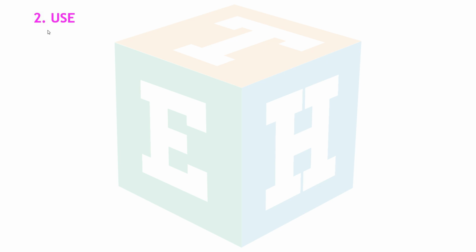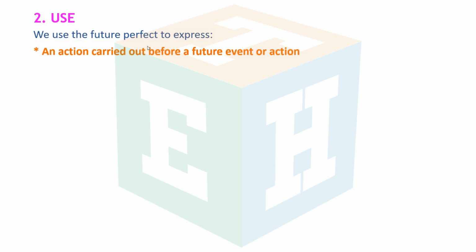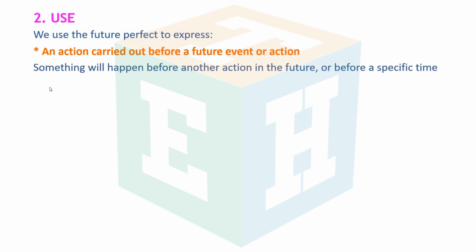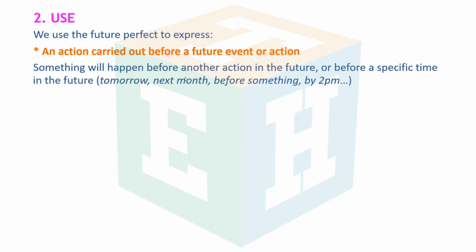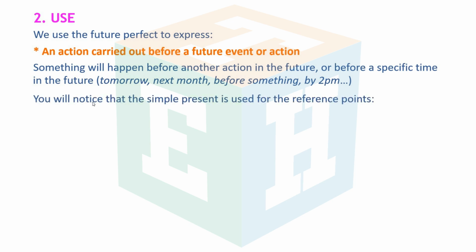Number 2, use. We use the future perfect to express an action carried out before a future event or action. Something will happen before another action in the future or before a specific time in the future: tomorrow, next month, before something, by 2 p.m. You will notice that the simple present is used for the reference points.